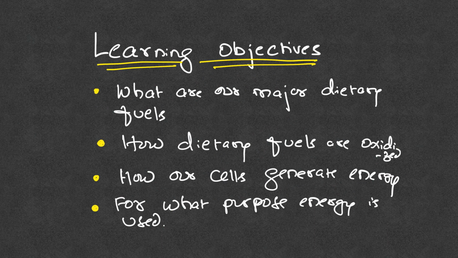At the end of this video, you should be able to learn what our major dietary fuels are, how these dietary fuels are oxidized in our body, how our cells generate energy, and for what purpose our cells generate energy, or for what purpose this energy is used. These are the learning objectives for this short video.